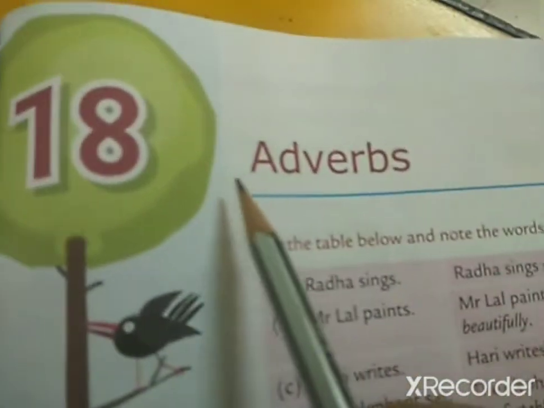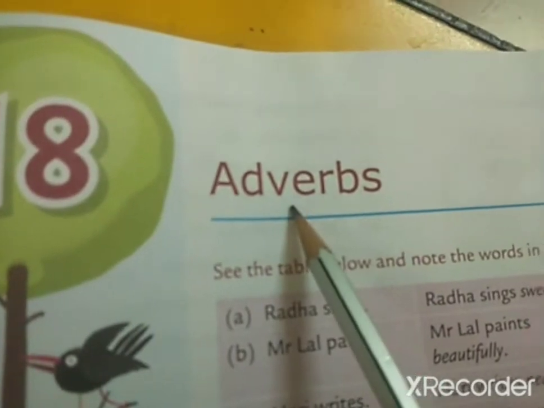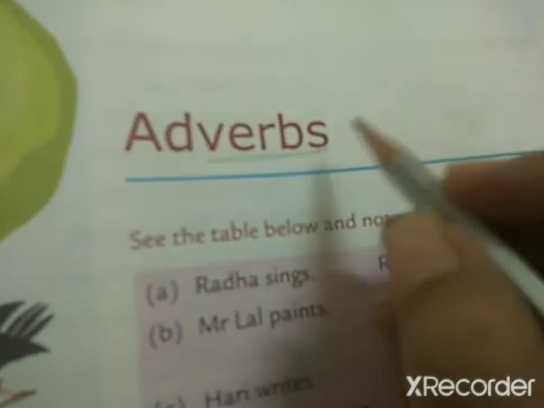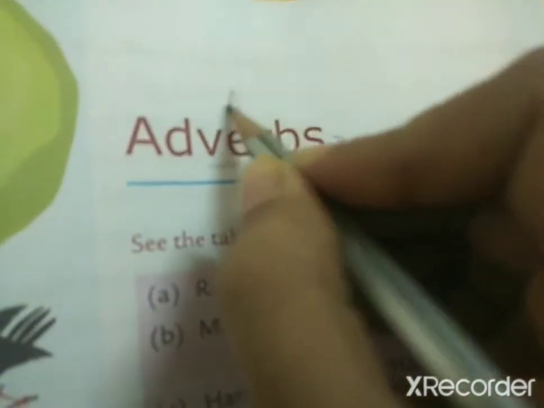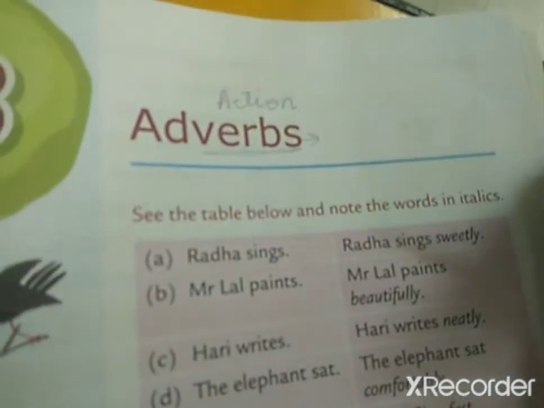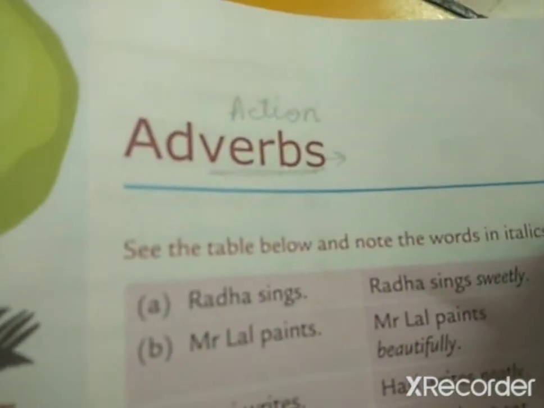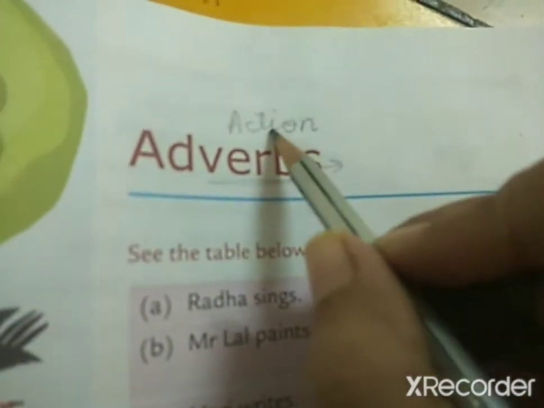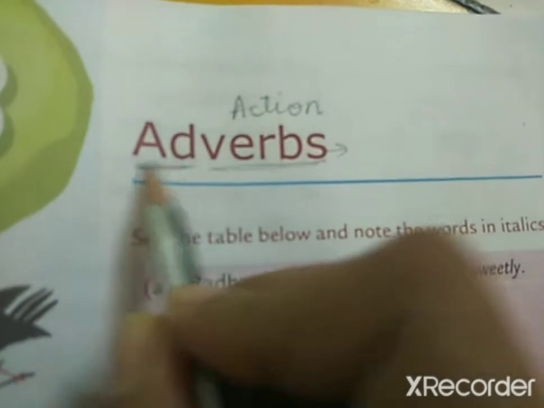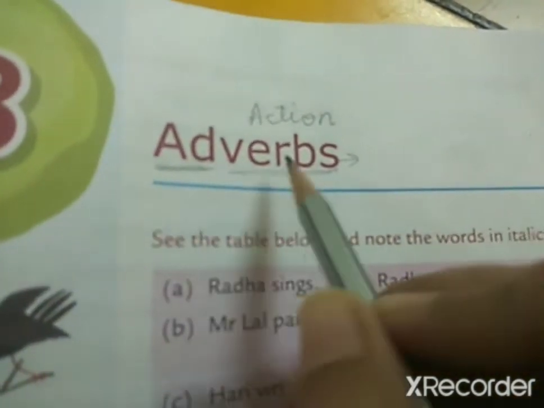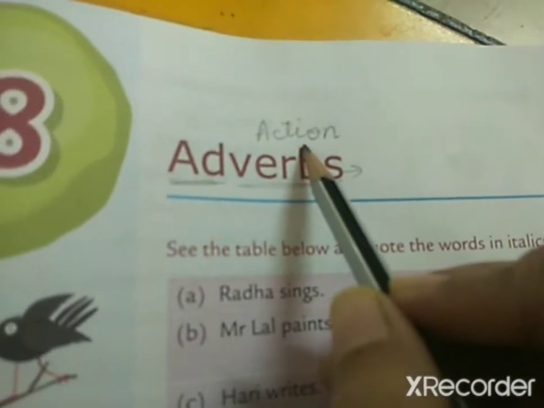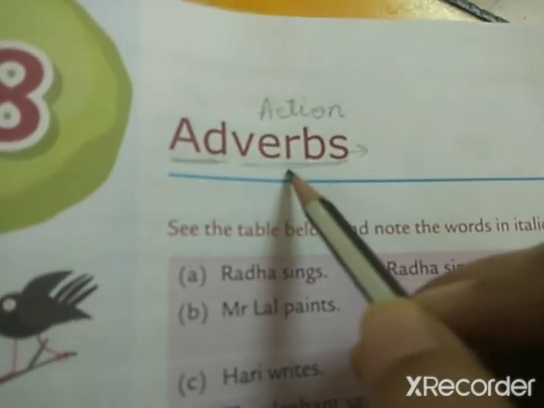See children, here the lesson name is adverbs. You know what verbs are. We have already studied about verbs. Action words are known as verbs. Any action performed by the noun is known as a verb. Yes or no? And what do you mean by adverb? Add plus verb. Whatever action is performed by a noun is known as a verb.